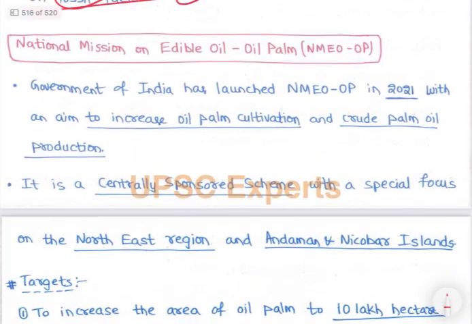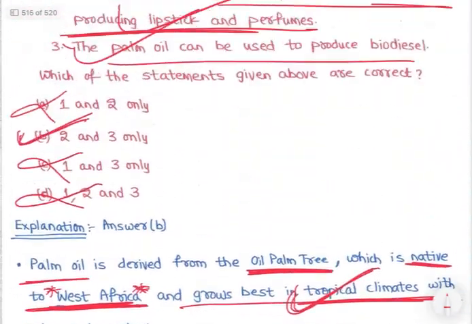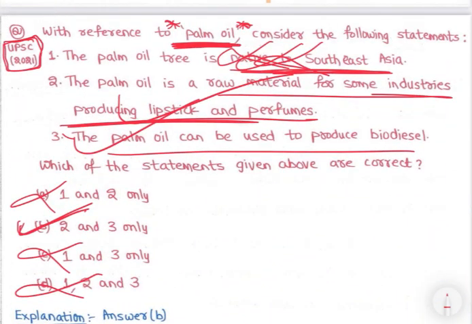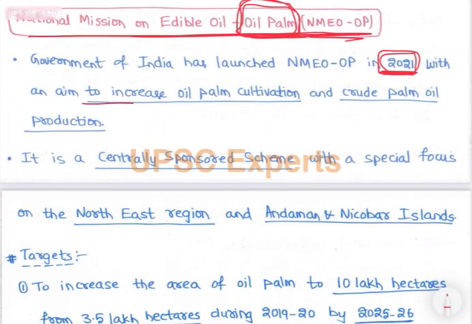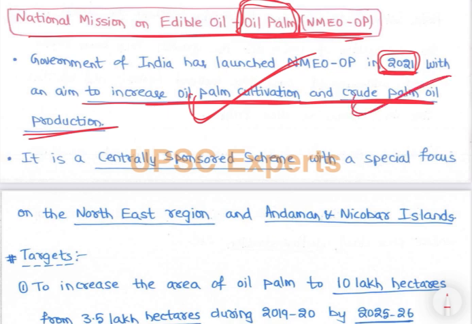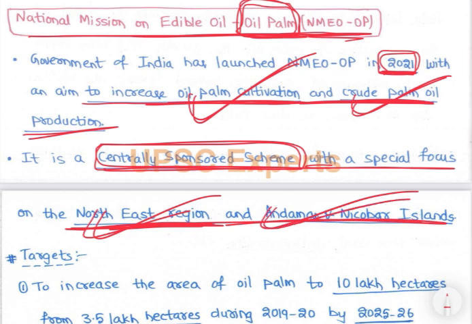Then India का national mission on edible oil palm oil, right? Edible oil palm oil mission भी है. Government has launched it in 2021, right? That's why the question is there in 2021, right? With the aim to increase oil palm cultivation and crude palm oil production, right? It is a centrally sponsored scheme with a special focus on Northeast region and Andaman and Nicobar Islands.